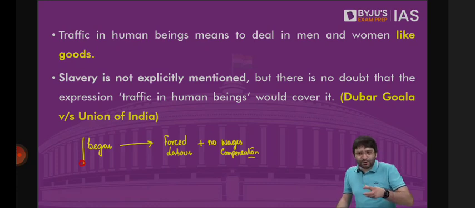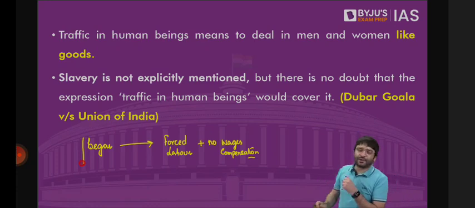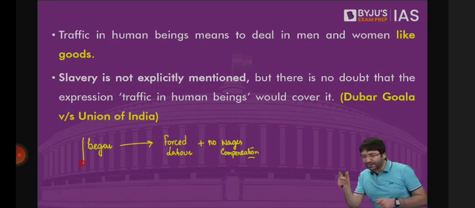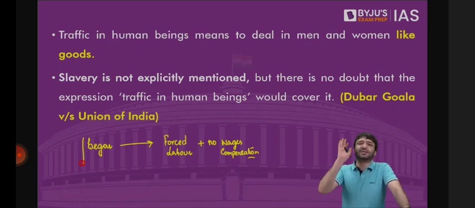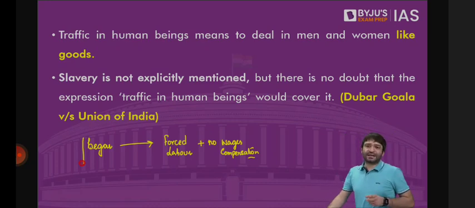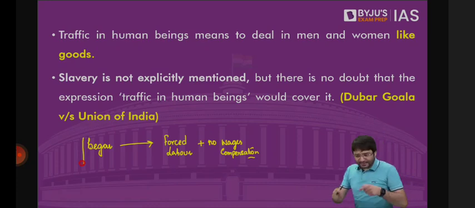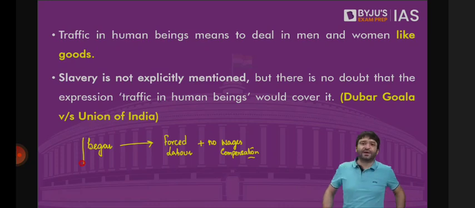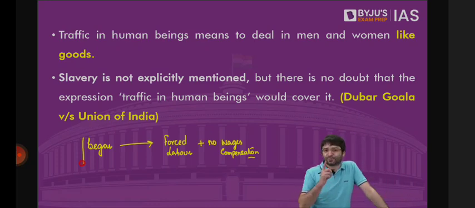When I'm unable to repay, the onus lies on my family now. Now they will have to repay. How? They will be forced to work for this landlord, for this money lender, but they won't be given any compensation. They won't be given any wages. And this would continue through generations after generations. That means the loan which was taken by my great grandfather from a money lender, now I'm repaying that to his great grandson because he's forcing me to work without giving any wages as well. This begar, this bonded labor, is prohibited under Article 23 of the Constitution because this is exploitation.